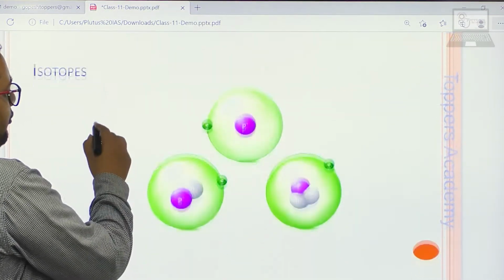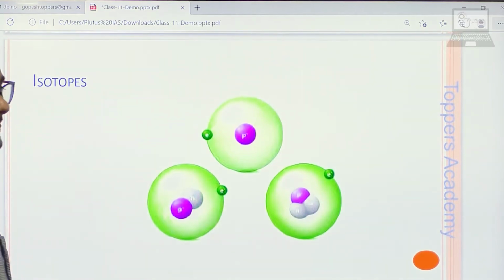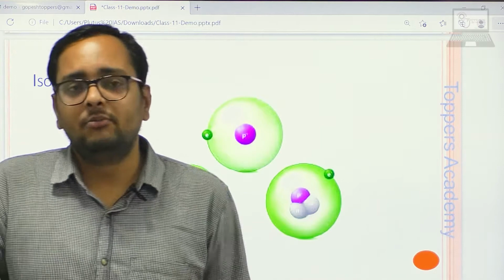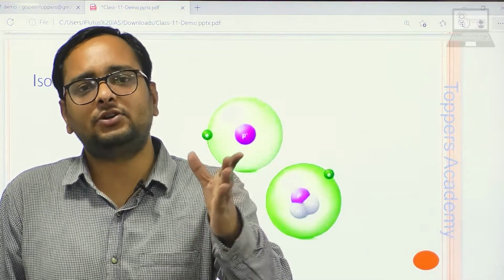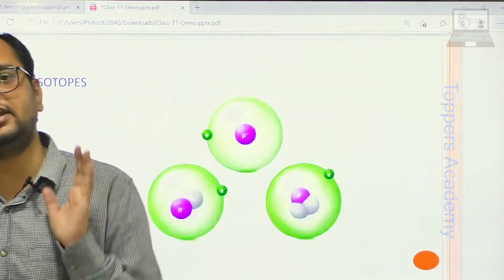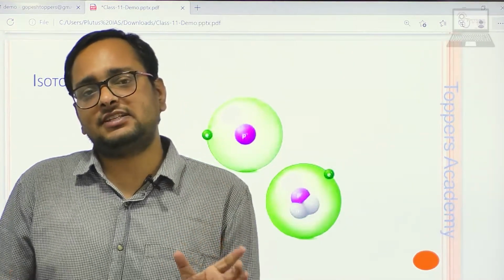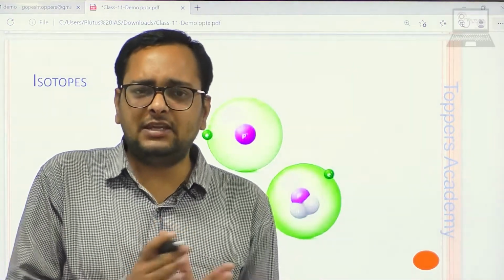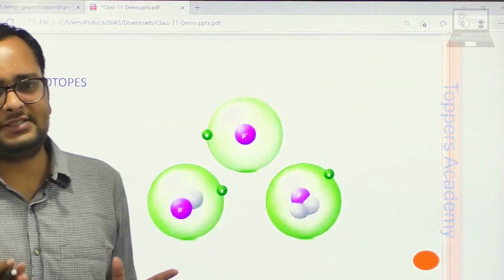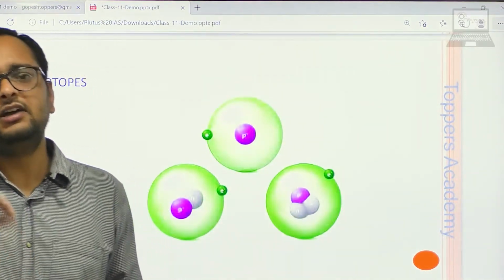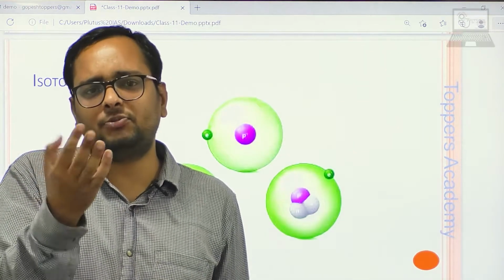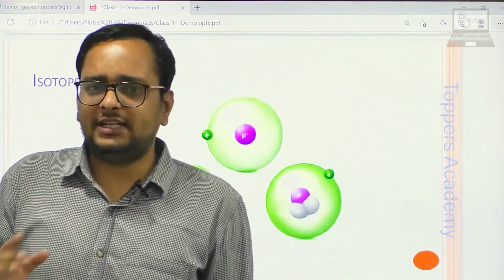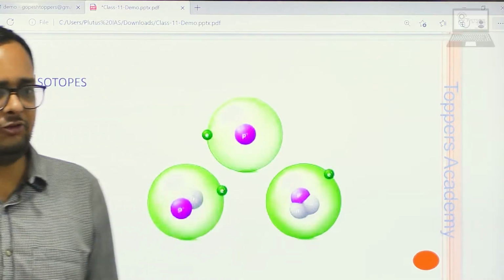Okay, guys. So what are isotopes? First of all, let me summarize what we have done. We have talked about the mole. The mole is a unit of 6.023 into 10 to the power 23. It is not 10 to the power 6, 10 to the power 9, or 10 to the power 12. It is a very big unit. It is used to measure very small particles like electrons, protons, neutrons, ions, molecules, atoms. That is used to measure that much quantity.